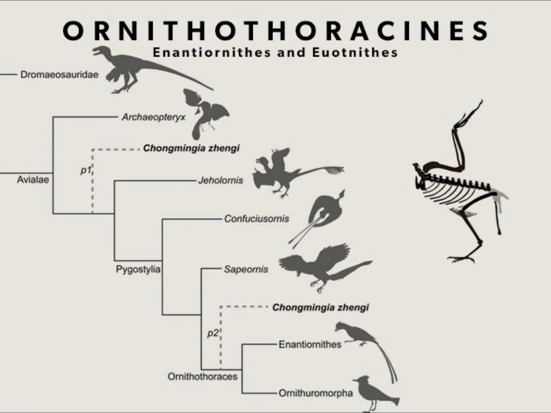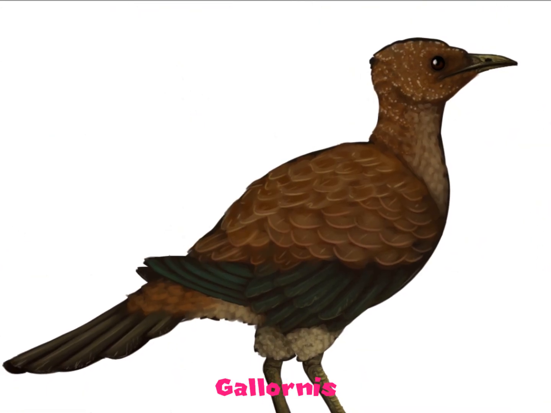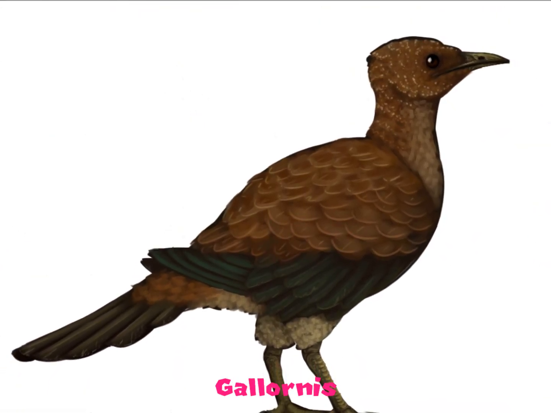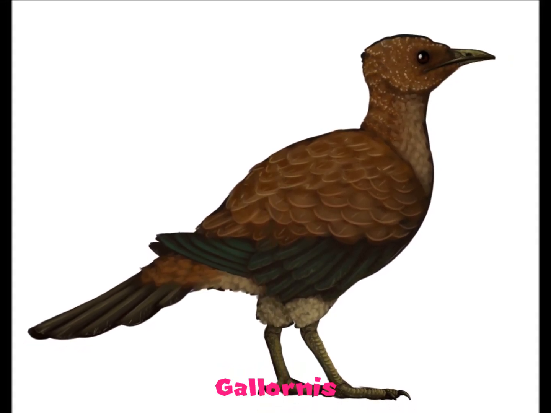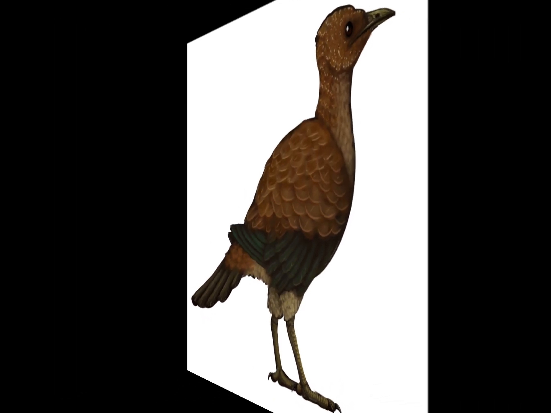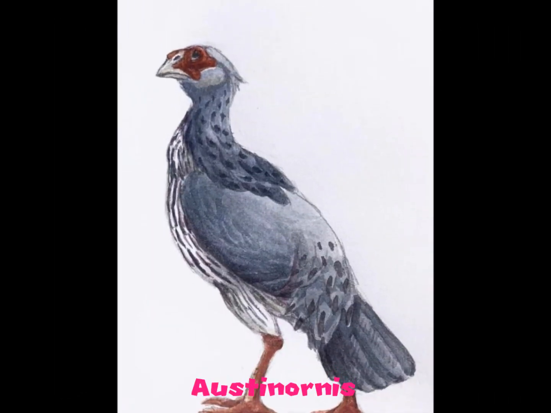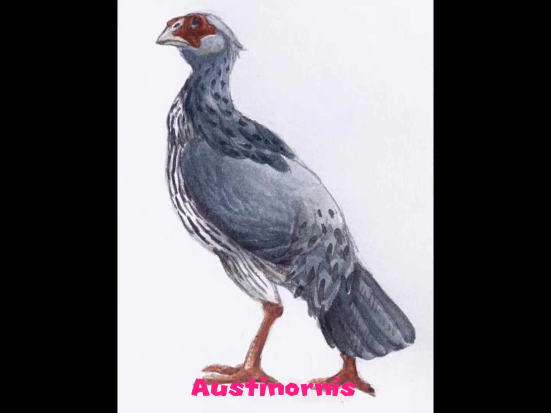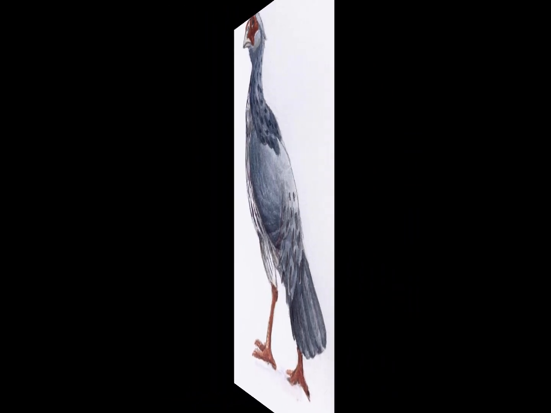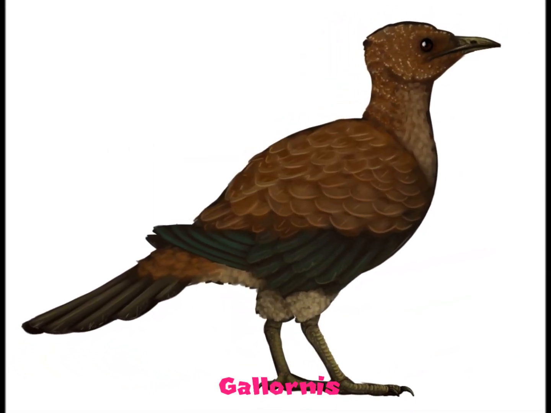This one is going to really break evolution. In evolution, birds are said to have started evolving from dinosaurs around 155 million years ago, with the avialae clade being created to suit these creatures. With the evolution of Galarnus around 130 million years ago, we have the evolution of the first bird which can correctly be called a bird. Unfortunately for evolution, there is a 45 million year gap between Galarnus and the next true bird, Austonornis. So according to the fossil record, the first bird didn't just evolve long before any others, but it also went extinct long before any others. Alternatively, and more likely, Galarnus could have just been the first bird killed by the flood.